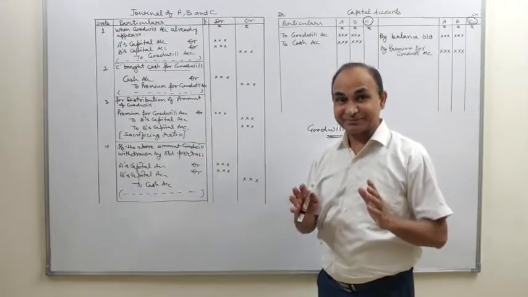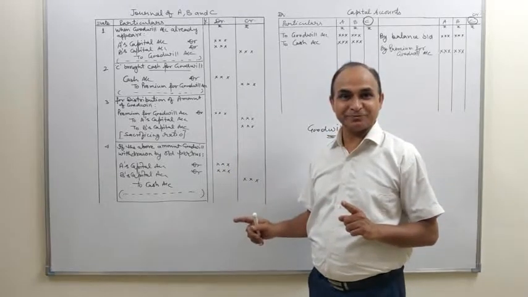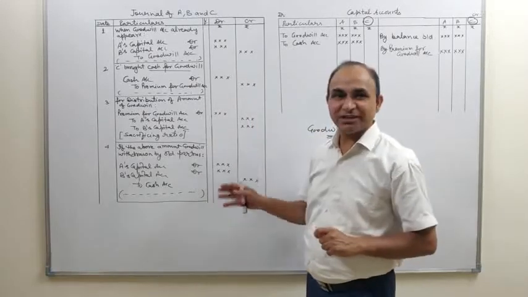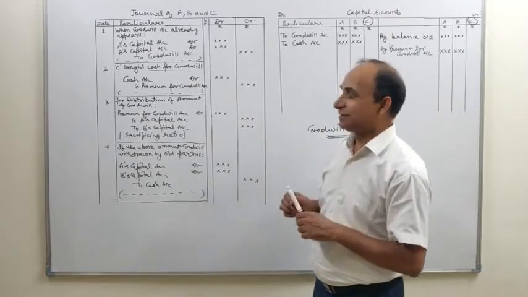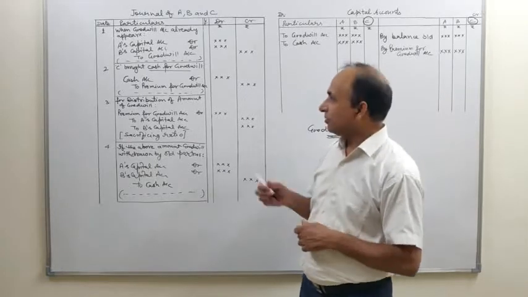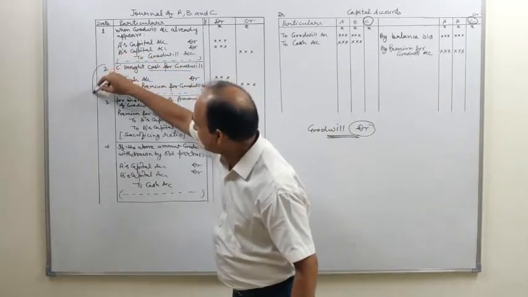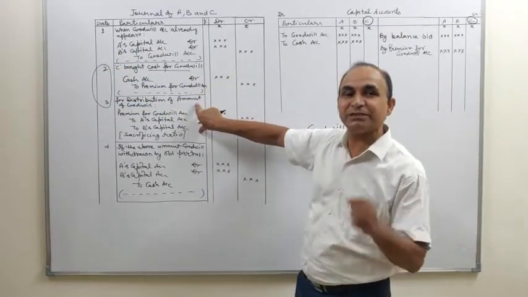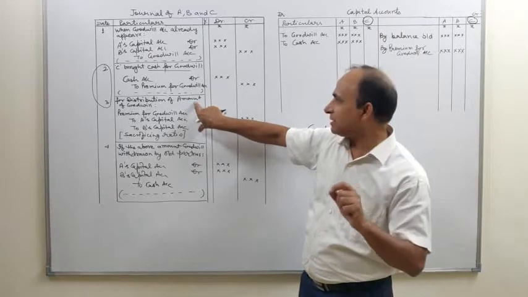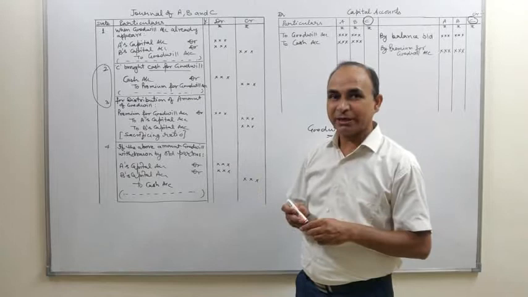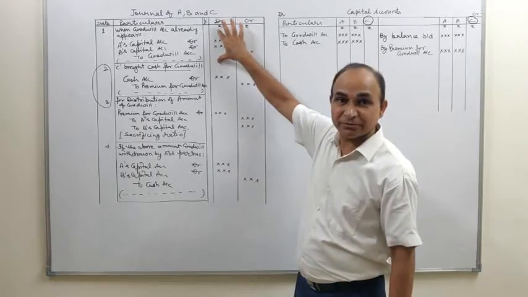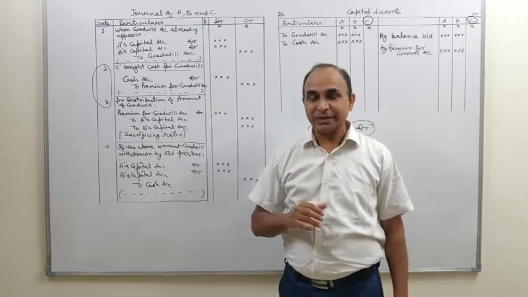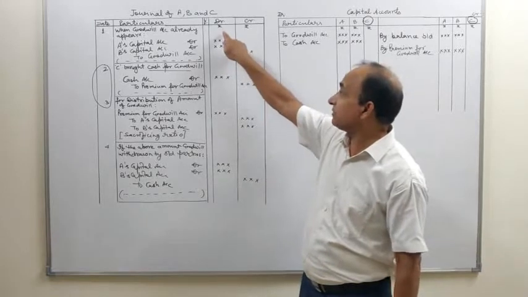So students, I believe the topic is clear to you. Finally, let's have a brief review of this topic, the journal entries and the ledger postings. Remember students, when you go through the books, the question starts with these two entries only. New partner brought his share of goodwill in cash, and the amount of goodwill is distributed among old partners in sacrificing ratio. This is true, but this entry is discussed later on. But I started with this entry only because when it comes to solution and passing journal entries, you have to start from this journal entry.